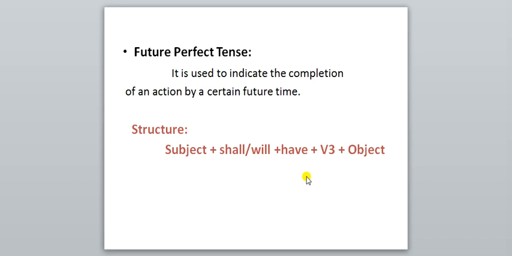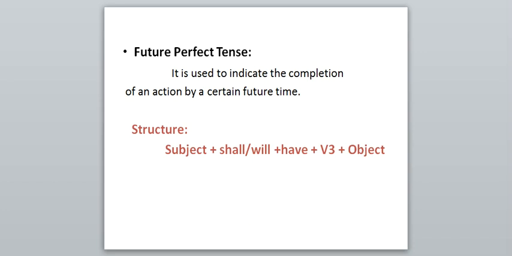Means I shall have completed my homework. Are you getting me? I is the subject, shall is the future auxiliary, have completed shows the perfection, plus my homework is the object. I think that this much explanation is enough to understand.